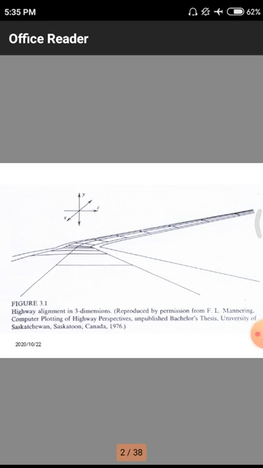Highway alignment in three dimensions, reproduced by computer plotting of highway perception, published by a Bachelor of Physics at a university in Canada. The total study was done by a person for his PhD thesis. In his PhD program he explains about the road, that means in which way the roads were